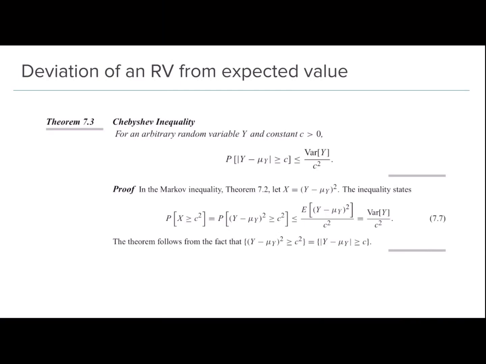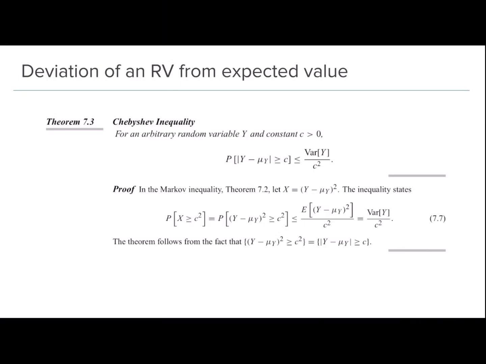Now the expected value of (Y minus mu_Y) whole squared is nothing but the variance of Y. And the probability that (Y minus mu_Y) whole squared is greater than or equal to c squared, if we take the square root on both sides, is the same as the probability that the modulus of Y minus mu_Y is greater than or equal to c.